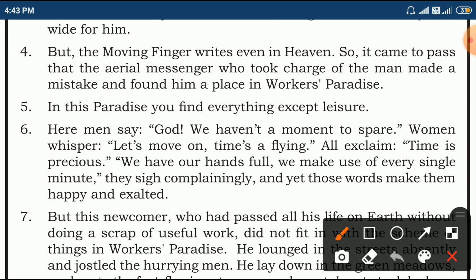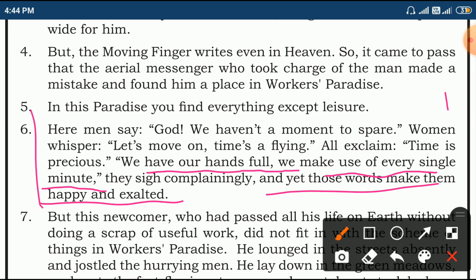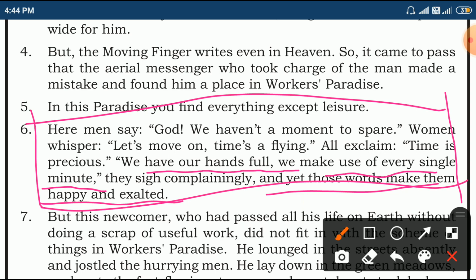We have our hands full, their hands are busy. We make use of every single minute. They don't want to waste even a single minute. They sigh complainingly, and those words make them happy and exalted. So these words, the words of being busy in their work, made them happy.